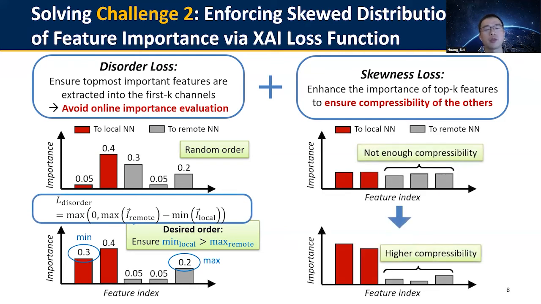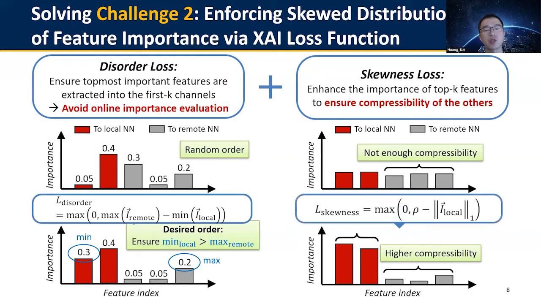After that, we further use the skewness loss to enforce skewness between the important and the less important features. We also use the max function to express the skewness loss. The user can set a specific objective indicated as rho for the cumulative importance of the top K features that will be retained at the local device.